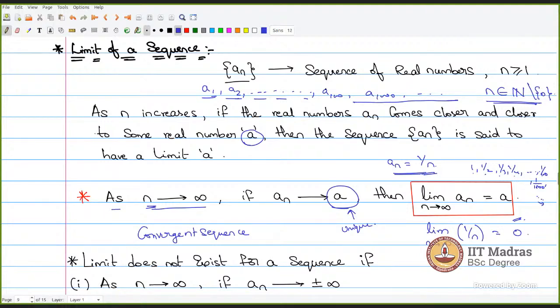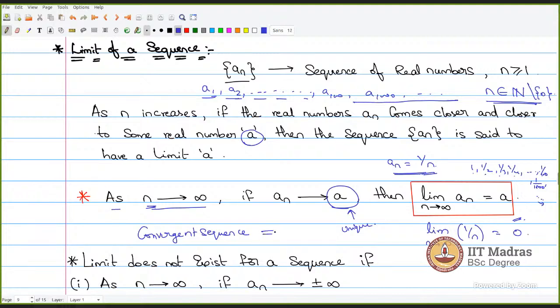But a sequence means it actually starts with one number, and you can arrange the numbers in a sequence: first term, second term, third term. If you are able to arrange the real numbers in a sequence, then they are called sequences.